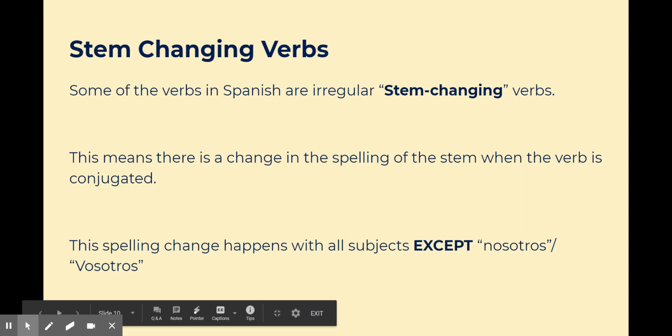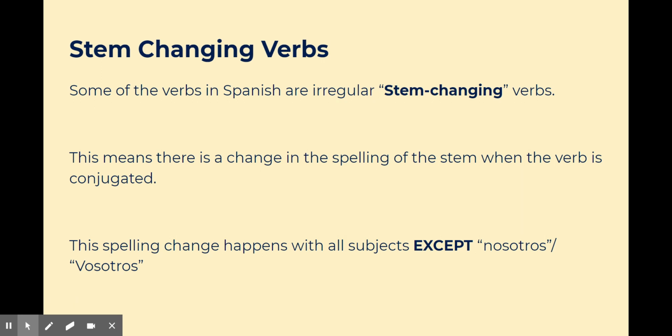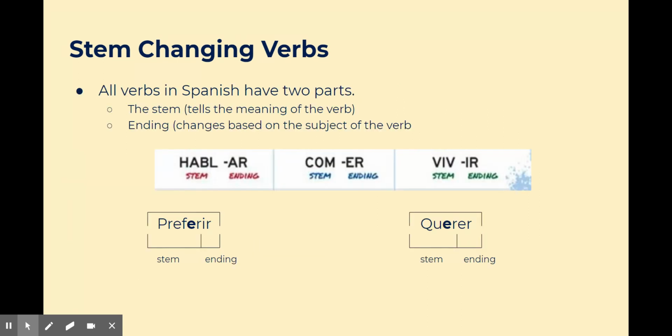Today we are going to discuss stem-changing verbs. We have just discussed regular verbs. So stem-changing verbs are irregular. This means that there's also a change in the spelling of the stem when the verb is conjugated, on top of the ending changing to denote who is talking. This spelling change happens with all of the subjects except the nosotros and the vosotros.